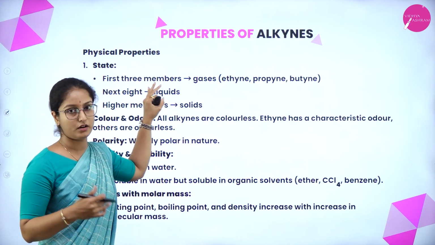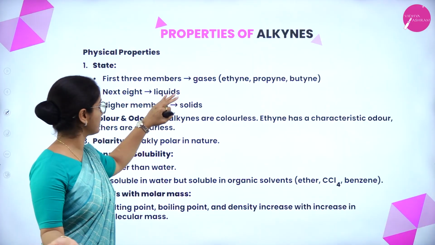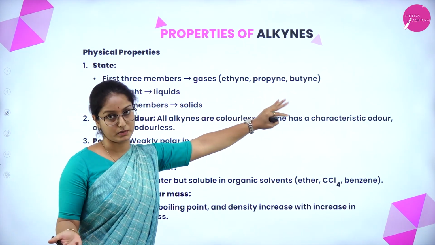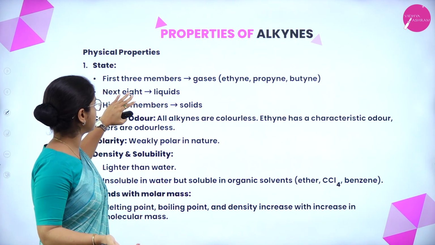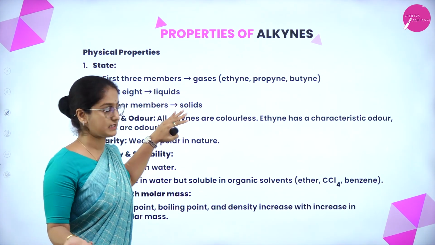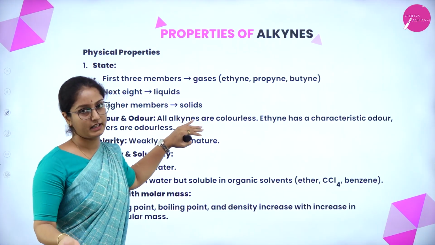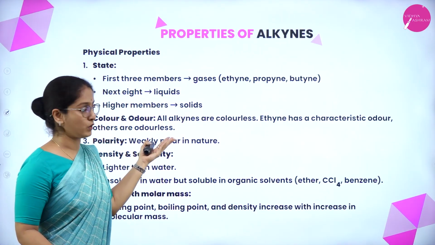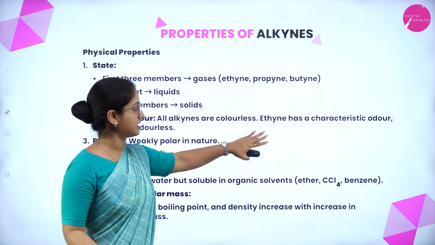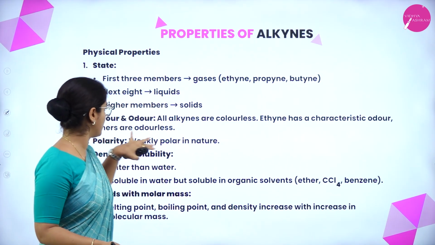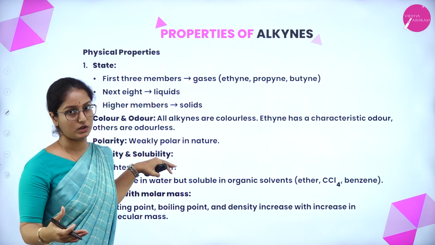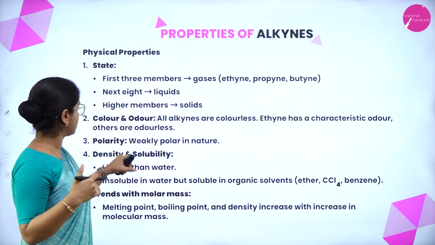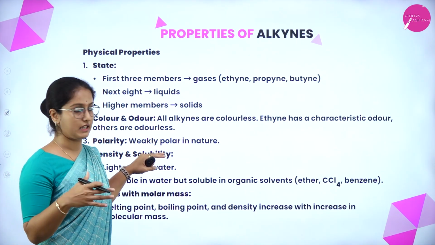The state of different alkyne groups: the first three members are gaseous, that is ethine, propyne and butyne. After that, the next 8 are liquid in state. Then higher members of the alkyne group are solids. Then what about their color and odor? All alkynes are colorless. Ethine has a characteristic odor and others are odorless. Ethine has a sweet characteristic odor. So that is about color and odor of the alkyne group.